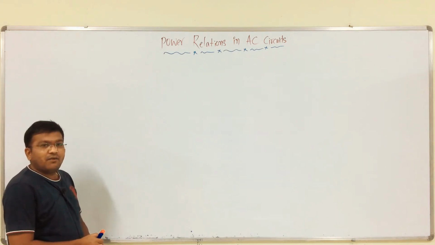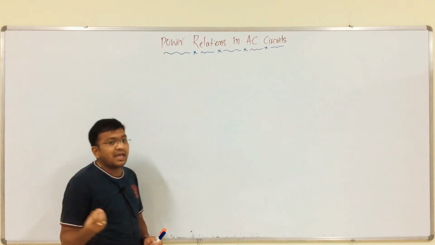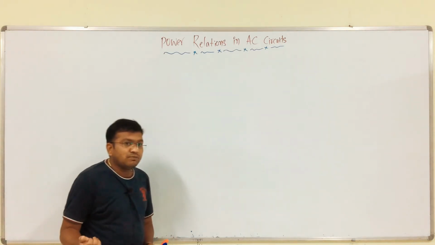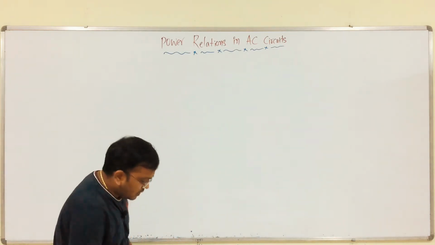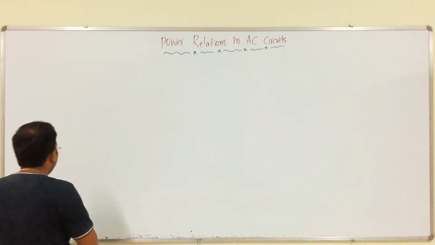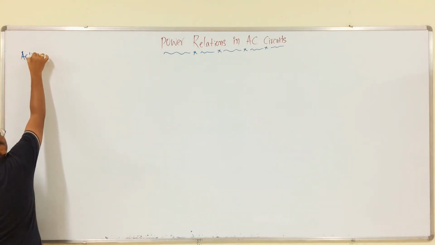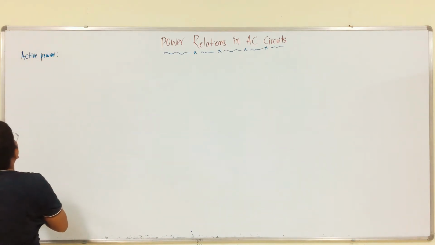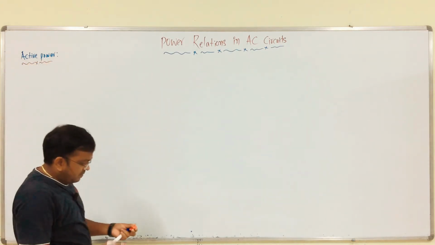Hello everyone, now we have to discuss the next concept of power relations, that is types of power relations. Those are active power, reactive power and apparent power followed by complex power. So, first we have to discuss active power. So, what is this active power?